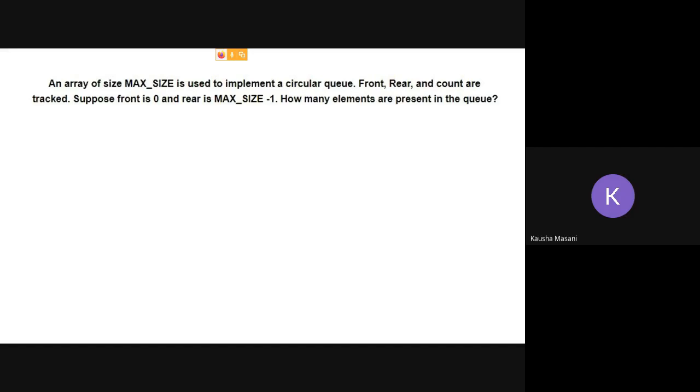So now you can answer how many elements are present in the queue. Based on this, you can give the answer 0, 1, max size minus 1 or max size. Correct, everybody. It is max size.